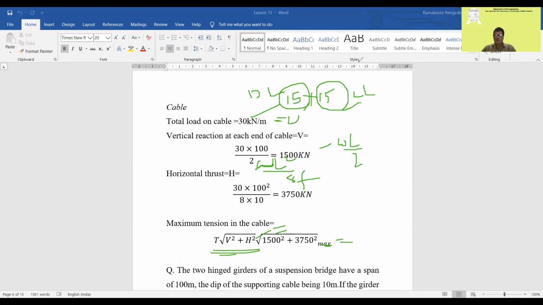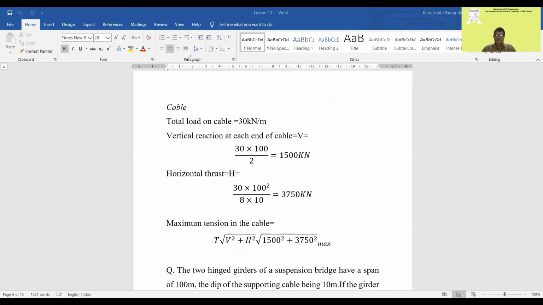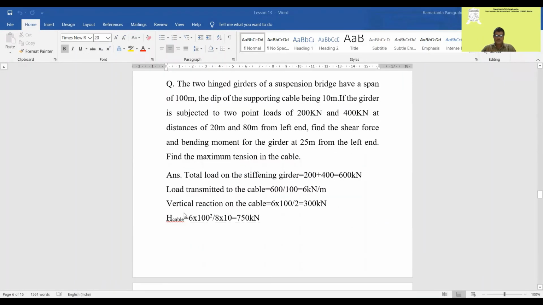Now let us go to the second problem. Now what is given here? The two hinged girders of a suspension bridge have a span of 100 meter and depth 10 meter, like we have seen in the last problem. The girder is subjected to 2 point loads, 200 and 400, at 20 and 80 from the left end. So this is like this. This is a two hinged girder.